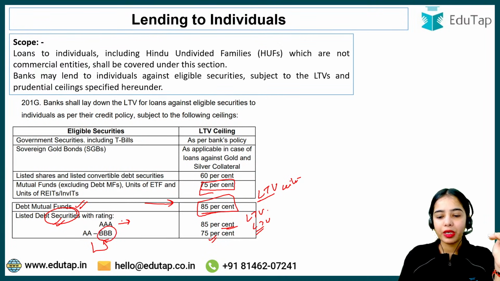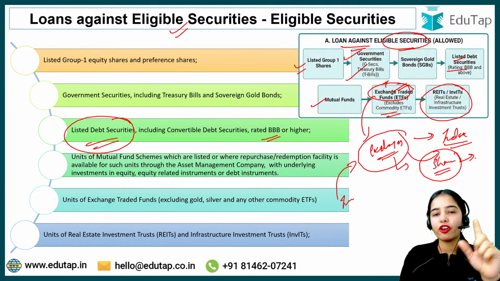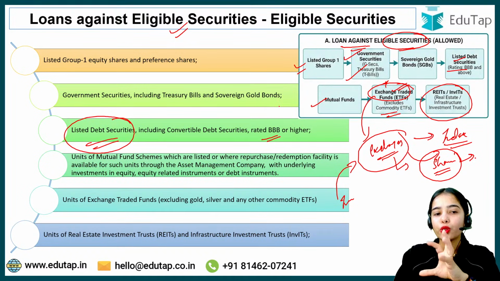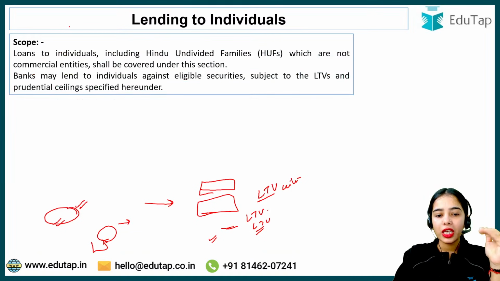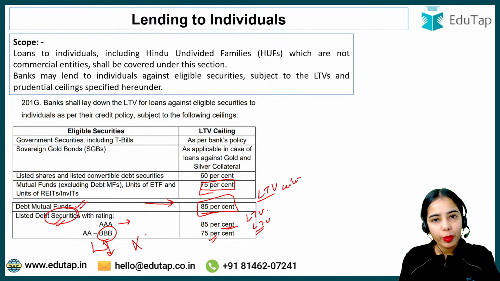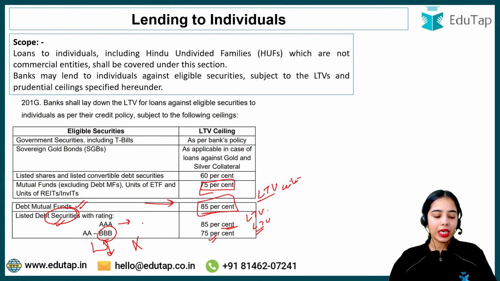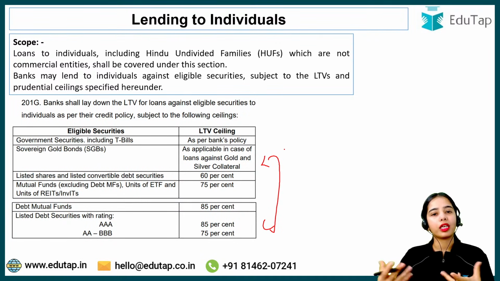Okay, and remember that only the listed debt securities that have a rating of BBB or higher are eligible securities for the loan. If a debt security has a lower rating, then the loan cannot be provided. So that's why there is no LTV ceiling. These are the LTV ceilings that you have to keep in mind, because these are important.